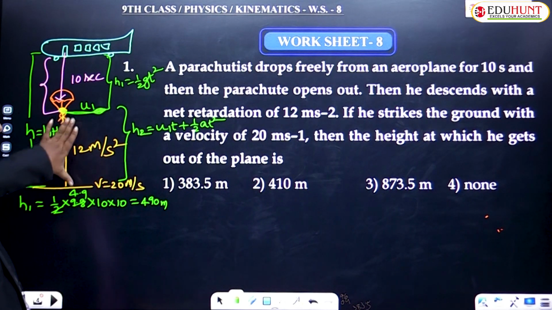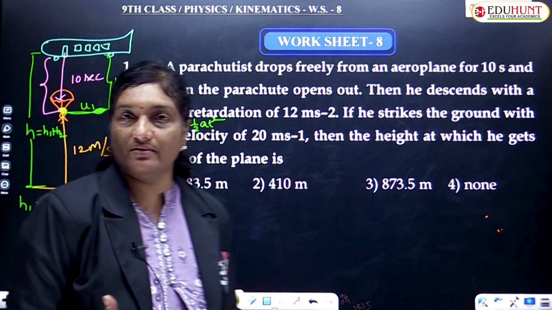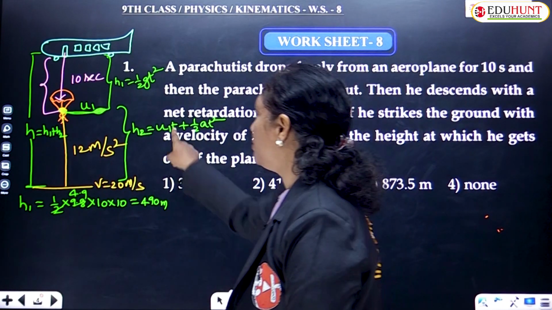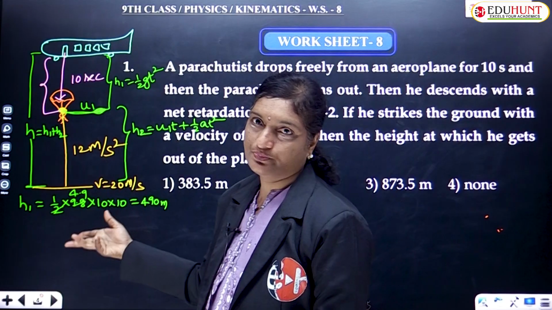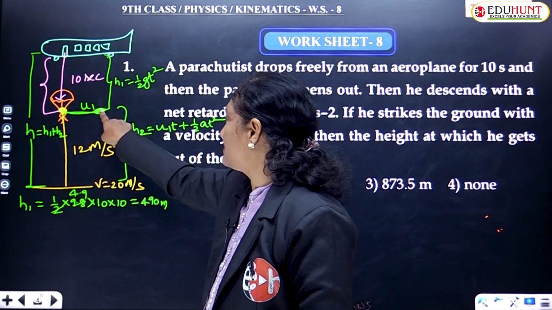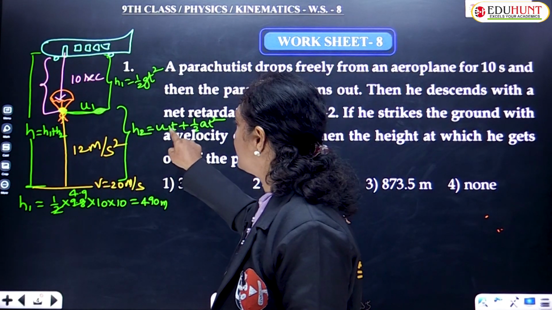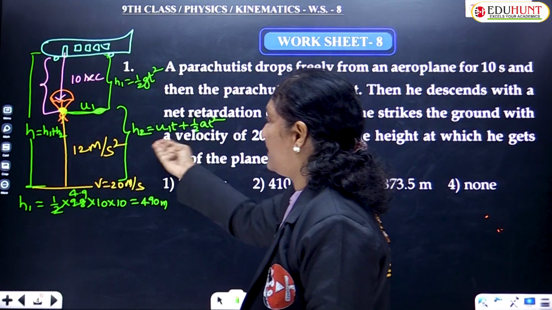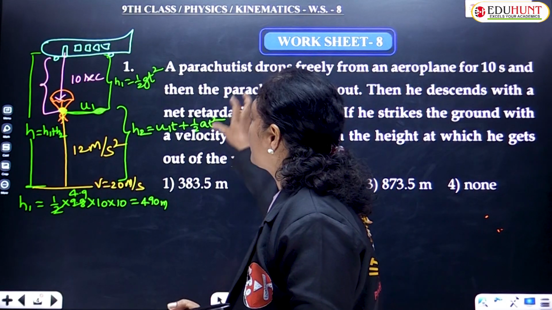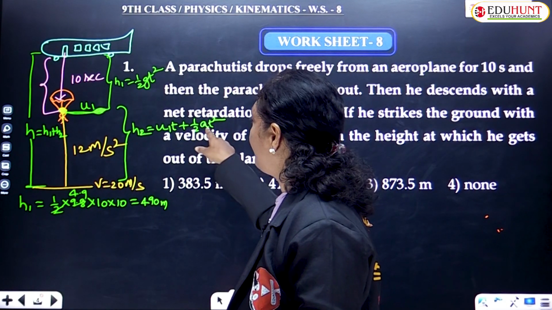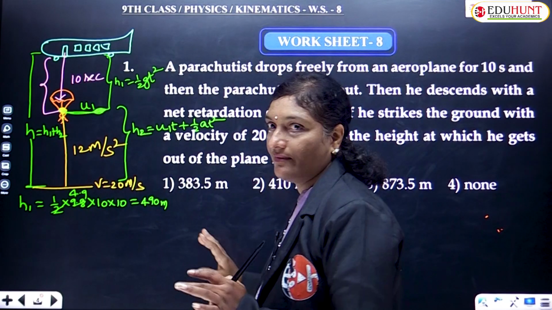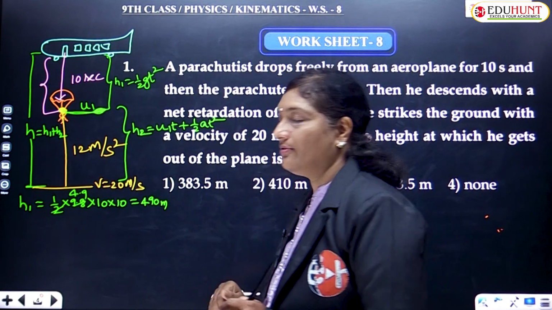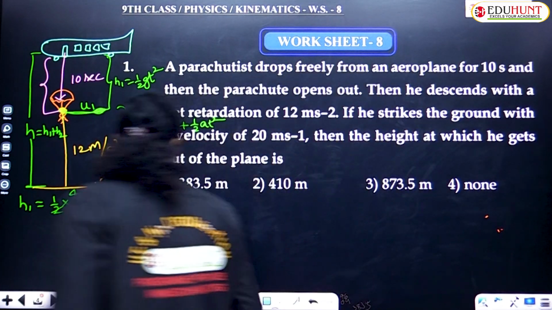Now, you need to find out the value of h2. In order to find the value of h2, what formula are we using? ut plus half at square. But do you know the velocity over here? No. So first of all, find the velocity here. Then, the time is also not given. Maybe this formula does not work out. Let us see with another formula. Acceleration was given, time is not given. So as the time is not given, you have to go with another formula. Let us discuss it later.